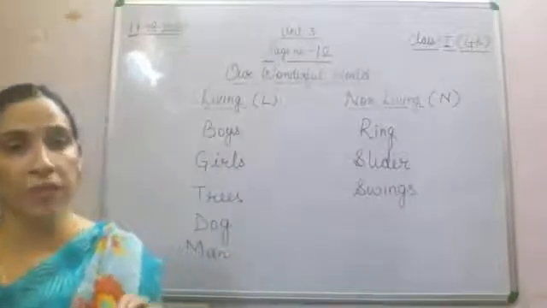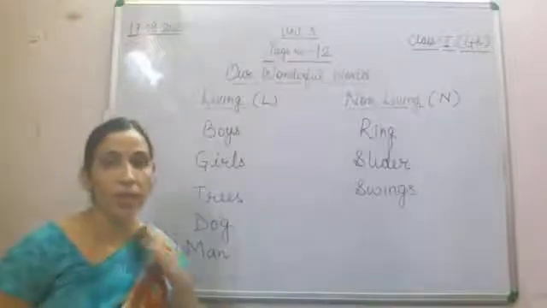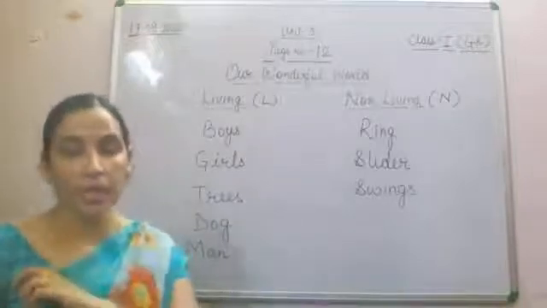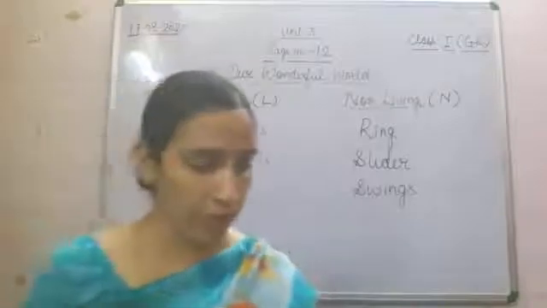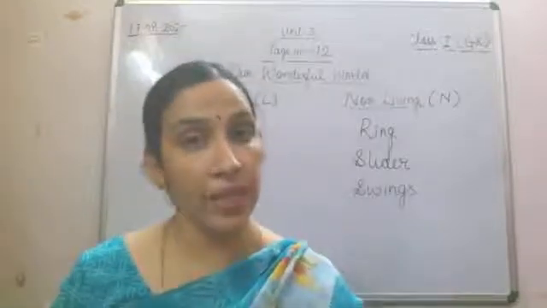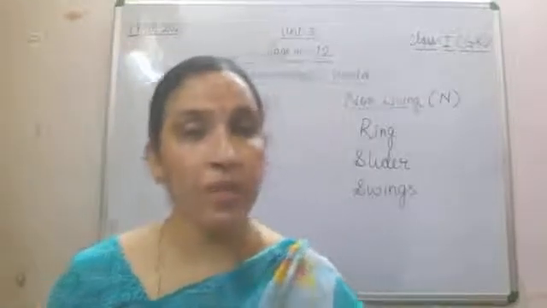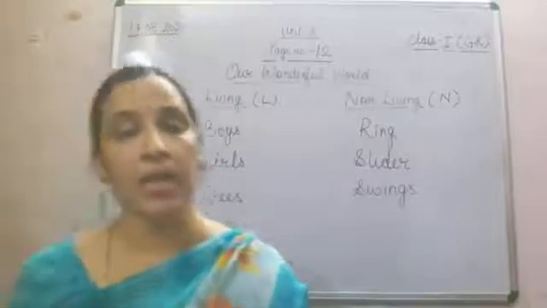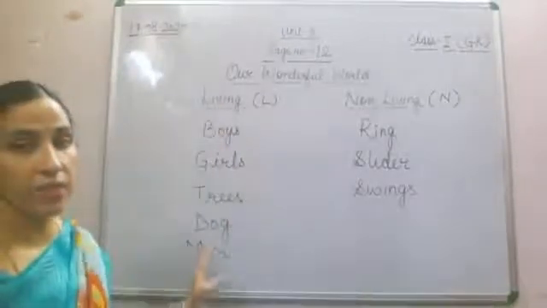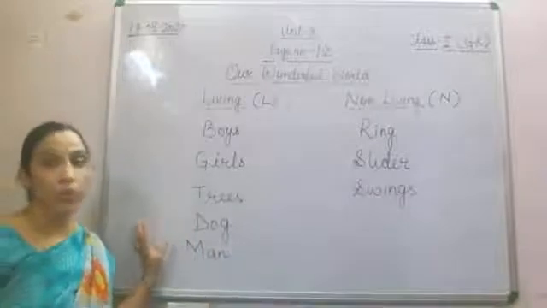So what we have done on this page number 12, our wonderful world. In our wonderful world we have two kinds of things, that is living and non-living things. We found different living things, and let's see what they are from this page.